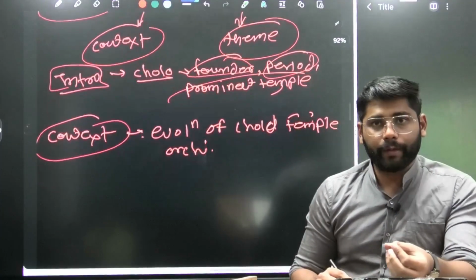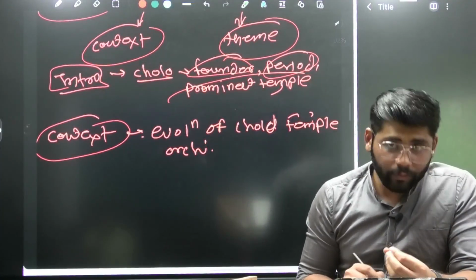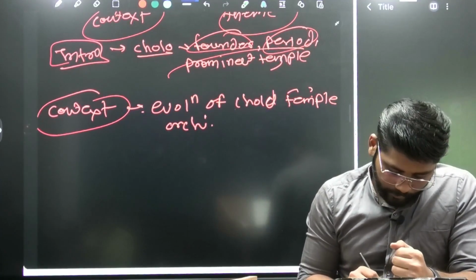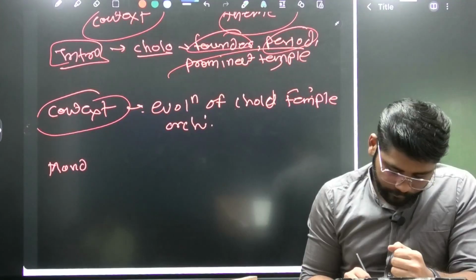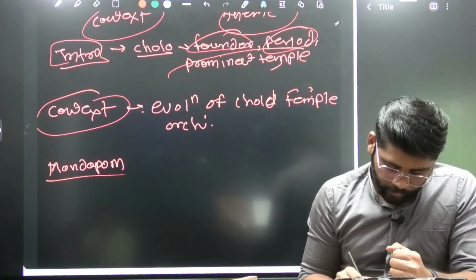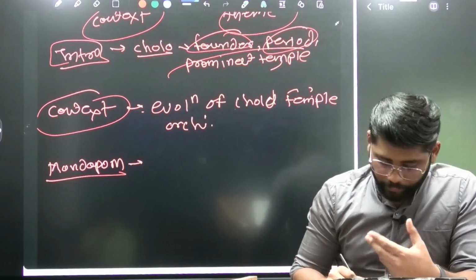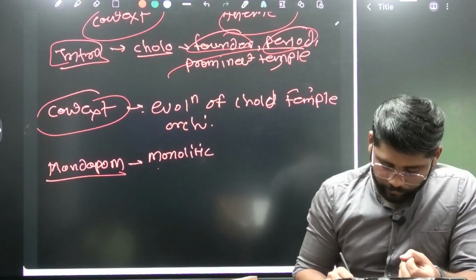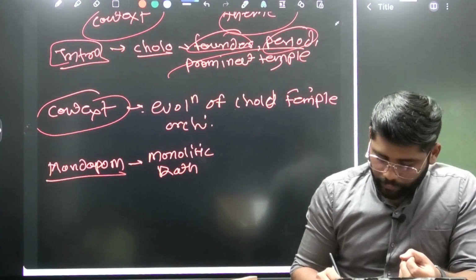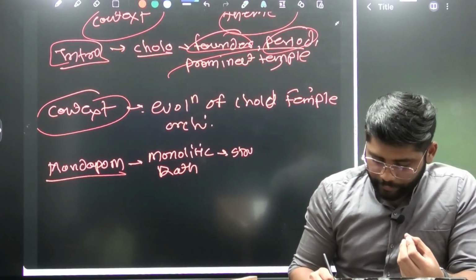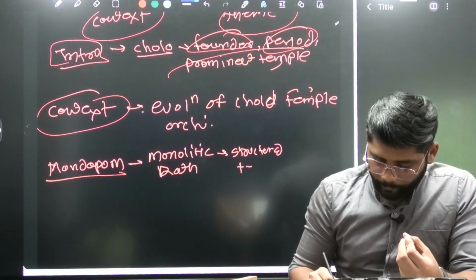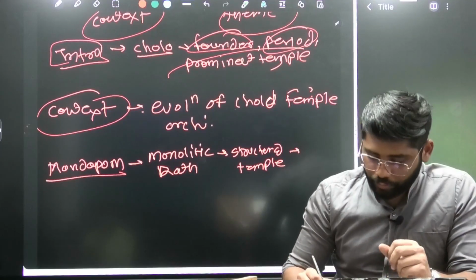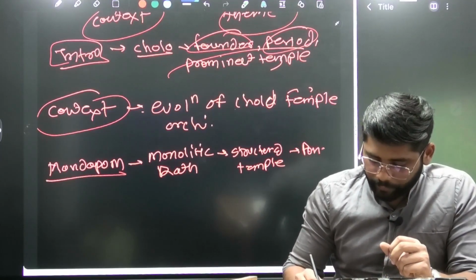Now when we see the evolution, we need to write about the Pallavas. So how the evolution started with the Pallavas: first the Mandapam, then it evolved into monolithic Rathas. Then structural temples started. And after that the Cholas succeeded, and the Cholas introduced the Panchayatan temple.